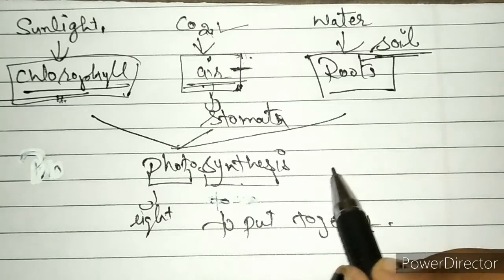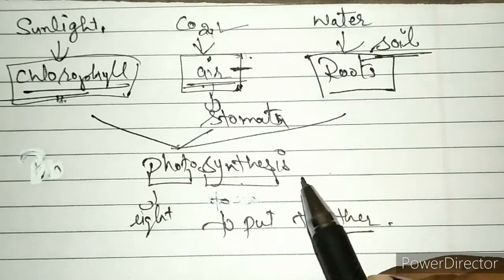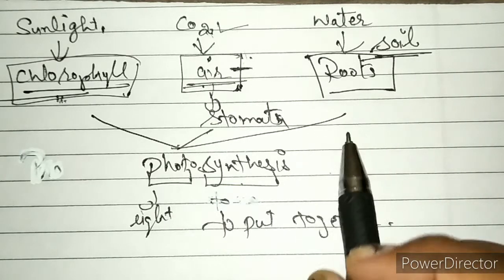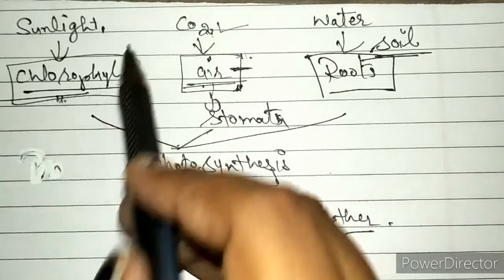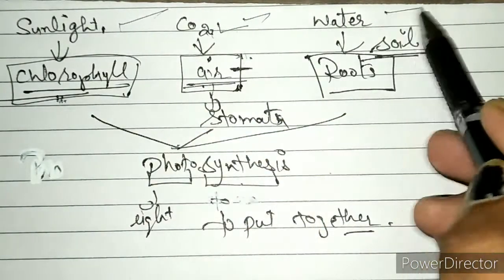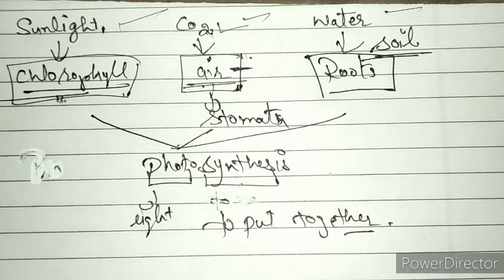So this is called photosynthesis. It is a process in which green plants make their own food in the presence of sunlight, carbon dioxide and water. Clear?